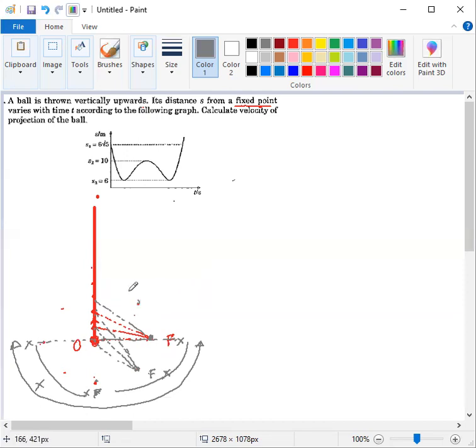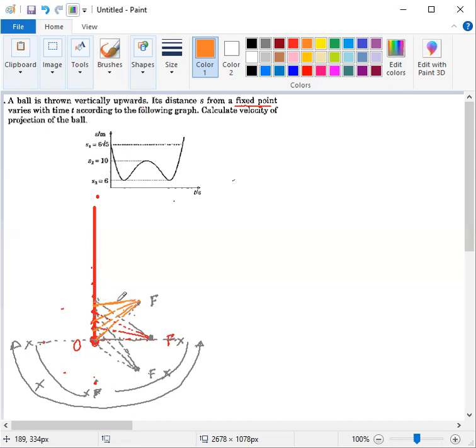If the fixed point is lying above this level, let this be our fixed point F. Now if we consider this as our fixed point, then this should be our starting or initial distance. After that, this is our next distance. After that, this is our next distance. Next distance is this. Now from this analysis, we are seeing that this is the highest distance. After that, it is less than the previous one, and after this the separation is less than the previous one, and this is the least or minimum distance.